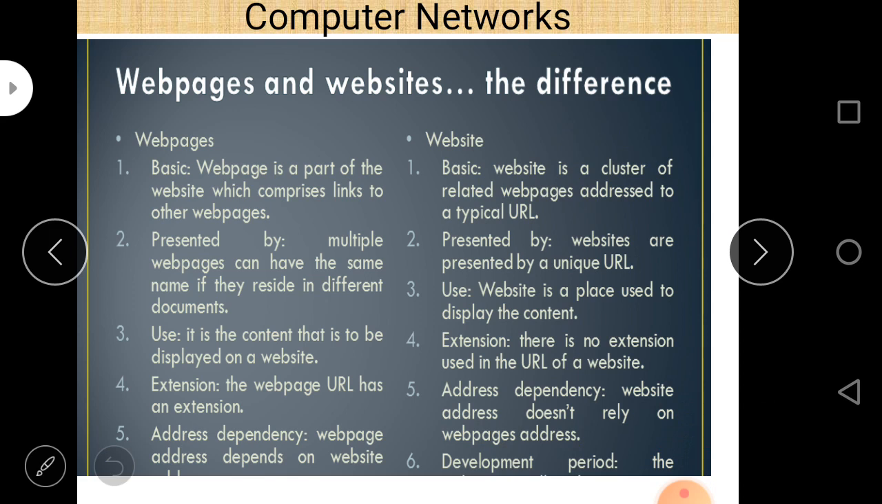Next, fourth point, extension. The web page URL has an extension, and for a website there is no extension used in the URL. And the fifth and last important point is address dependency. A web page's address depends on the website, but a website's address does not rely on web page addresses. So these are the 5 important points regarding web page and website, and they may be asked in your examination also.